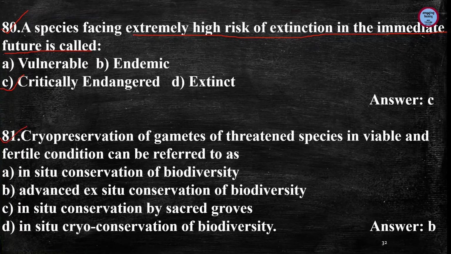Next is, cryopreservation of gametes of threatened species in viable and fertile condition can be referred to as. So this is the method for ex situ conservation. Cryopreservation is an ex situ conservation method. So, advanced ex situ conservation of biodiversity.